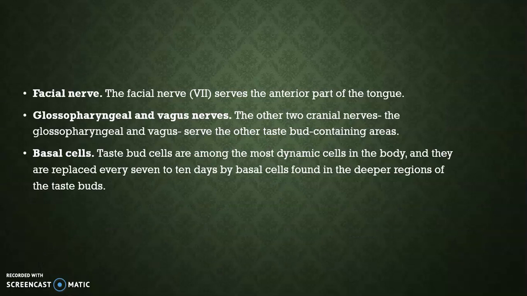Facial nerve. The facial nerve serves the anterior part of the tongue. Glossopharyngeal and vagus nerves. The other two cranial nerves, the glossopharyngeal and vagus, serve the other taste bud containing areas.